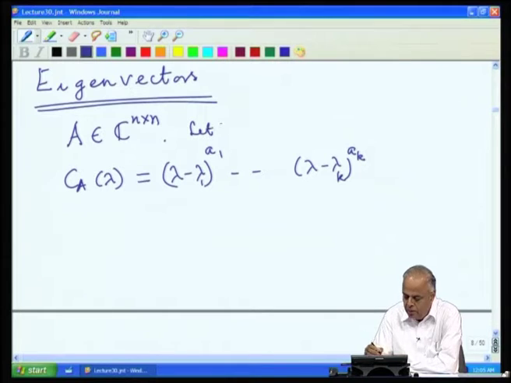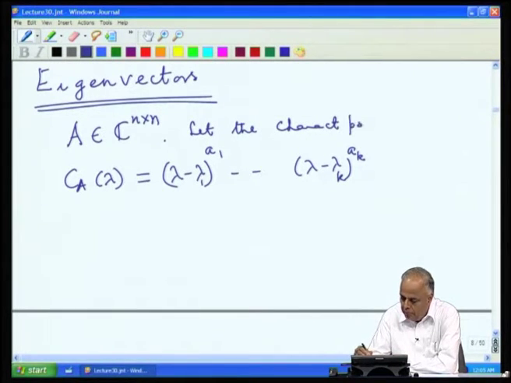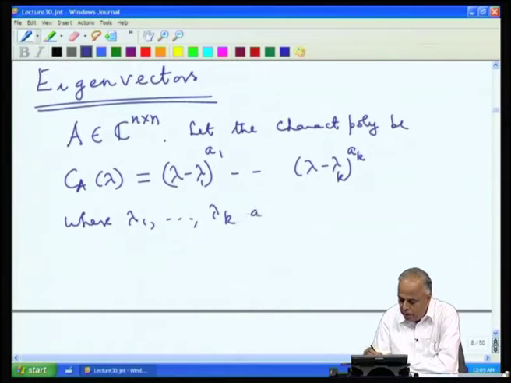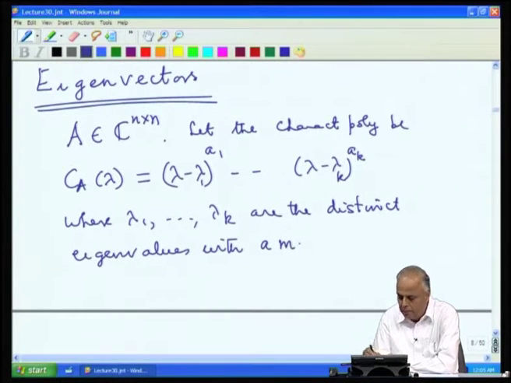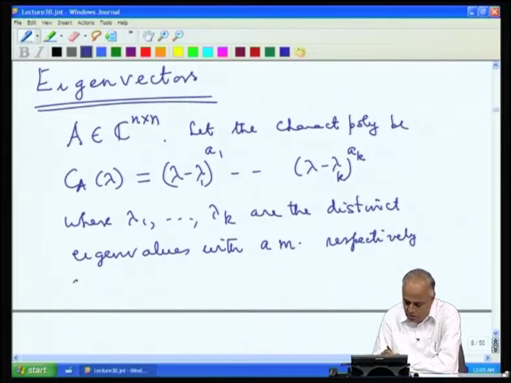So, let the characteristic polynomial be this, where lambda 1, lambda 2, ..., lambda k are the distinct eigenvalues with algebraic multiplicities, we will write a m for algebraic multiplicities, respectively as a 1, a 2, ..., a k.